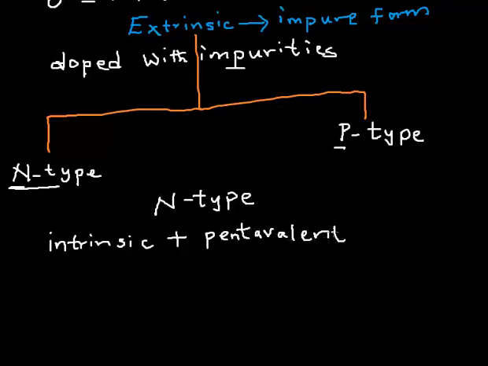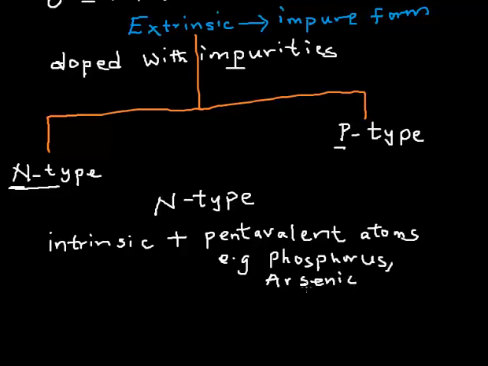Of course, you know what pentavalent means: atoms of an element that have 5 valence electrons in the outer shell. For example, we have phosphorus, and I think arsenic is also one. The atoms of these elements have 5 valence electrons.